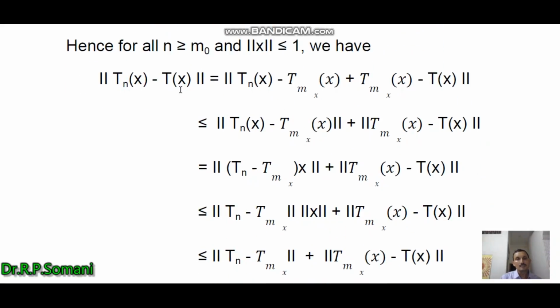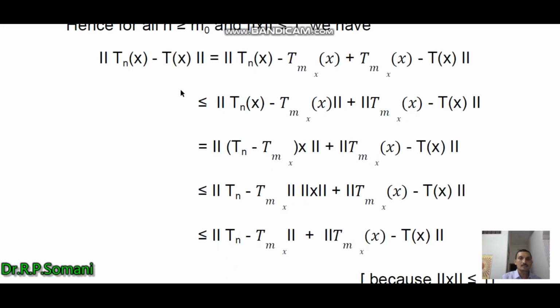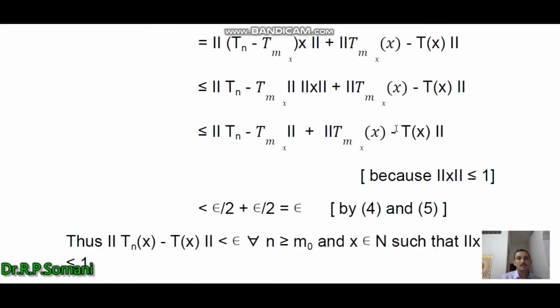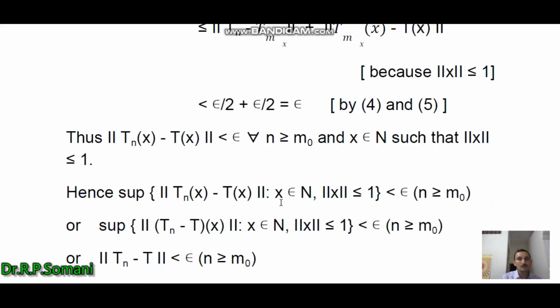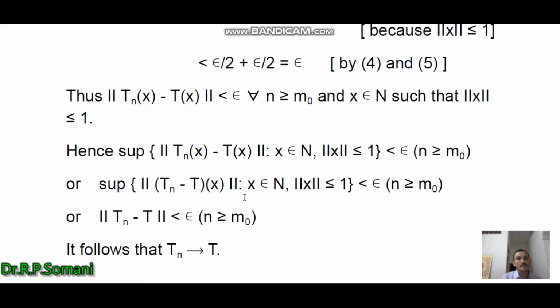the norm Tnx minus Tx, so you can see the calculation here, and finally we obtain this as less than or equal to epsilon. So in this way we obtain that norm of Tnx minus Tx is less than epsilon for all x with norm less than or equal to 1, and the supremum of this is also less than epsilon, and therefore we obtain that norm Tn minus T is less than epsilon for all n greater than or equal to m0.